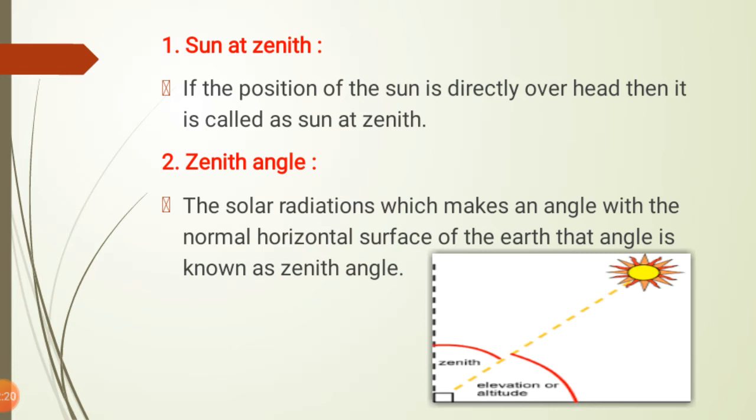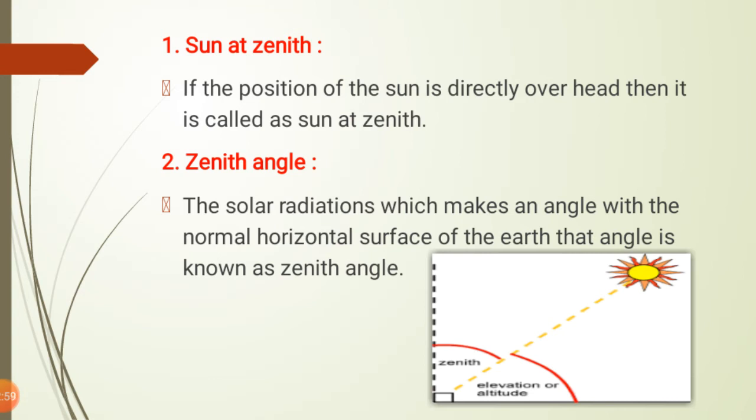The solar radiation which makes an angle with the normal to the horizontal surface of the earth, that angle is known as the zenith angle. Suppose we consider the figure: there is a sun and the radiation emitted from the sun. Now the horizontal line shows the earth's surface, and the normal to that surface is the vertical dotted line, and the zenith angle is the angle between the solar radiation